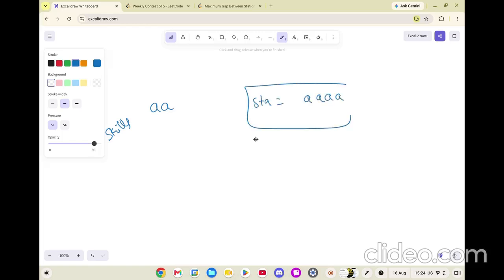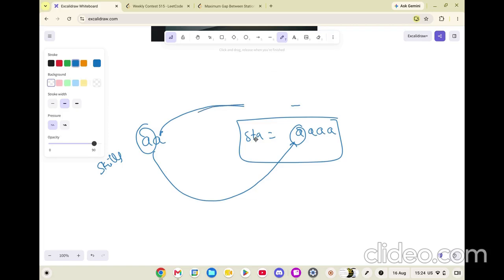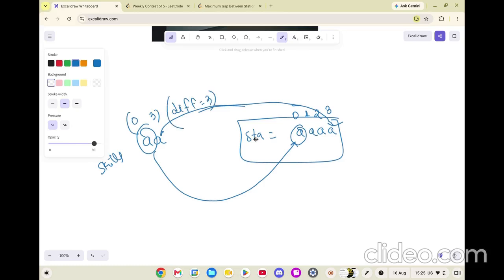In this case, what you could do is, this A needs a station which is A. Let's say we assign this A to this one, and the second worker, or second skill, could be assigned to this A. Now, if you look at the indices, this is the zeroth index, this is first, this is second, this is third. So this one got 0, this one got 3. The difference between them is equal to 3, which is the maximum difference which we can achieve. This is what the problem wanted to state.